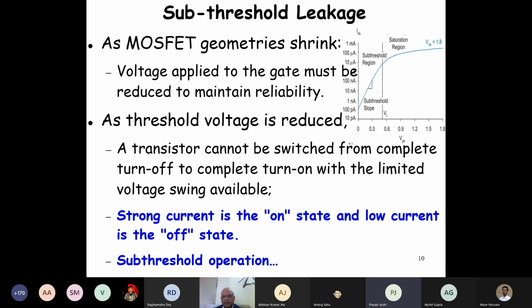But according to the graph, isn't the leakage current going down as we decrease the operating voltage, which also decreases with transistor size? Not really. See here, we are not switching from 100 picoampere to 100 microampere. We are between 10 nanoampere to 100 nanoampere. There is a small swing here, and the leakage power is here, 10 nanoampere.